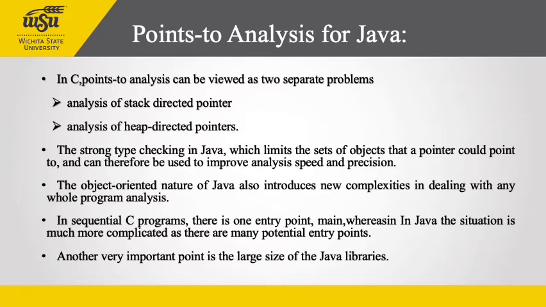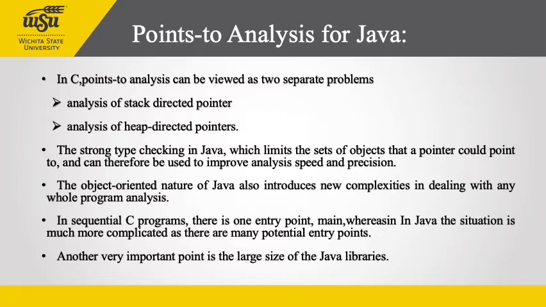As we all know, when coding in Java, we use Java libraries, and it is important to note that the size of these Java libraries is large. Even small application programs may touch or appear to touch a large part of the Java libraries. This means that the whole program analysis must be able to handle large program sizes.